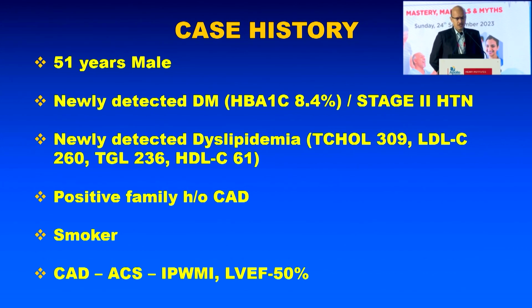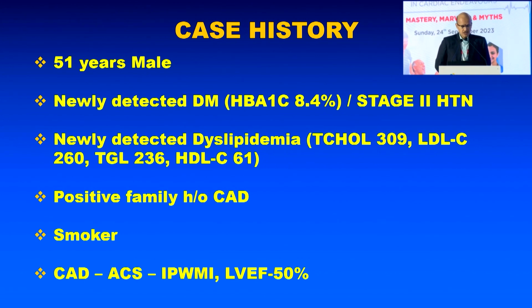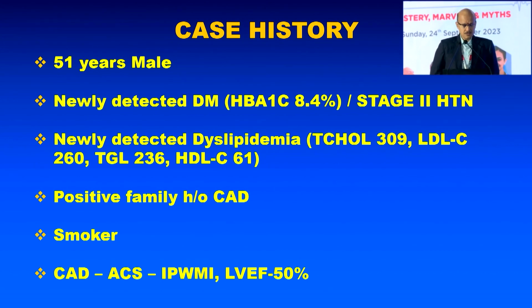On evaluation, he was detected to have newly detected diabetes. His HbA1c was 8.4, and on presentation he had stage 2 hypertension. And his lipid profile, if you see, LDL-c is 260. This is my first case, 260 of LDL-c, and triglyceride 236, and total cholesterol of 309. He had a positive family history of coronary artery disease. Father had MI, and he is a smoker.